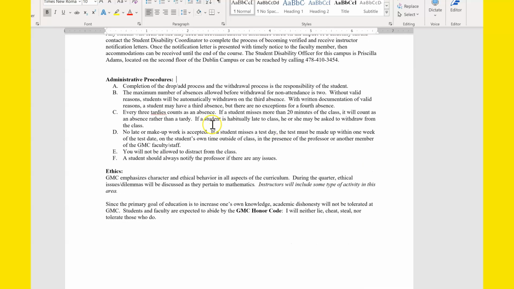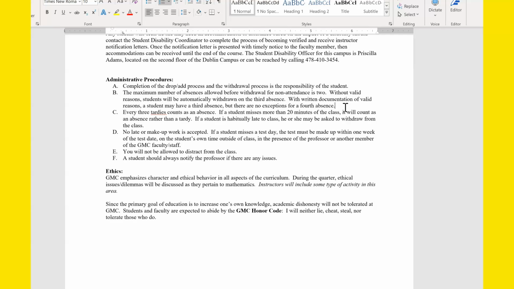All right, administrative procedures. Completion of the drop-add process and the withdrawal process is the responsibility of the student. The maximum number of absences allowed before withdrawal for non-attendance is 2. Okay, so you are allowed to miss 2 classes, but really that's not very relevant to this online format, is it?